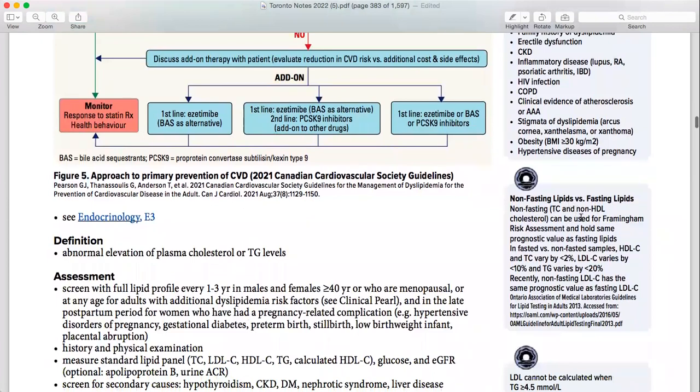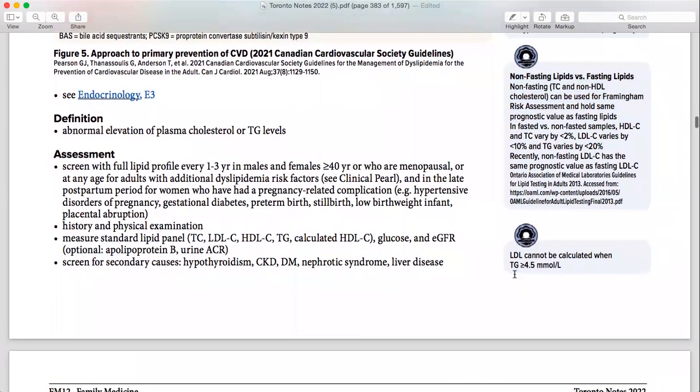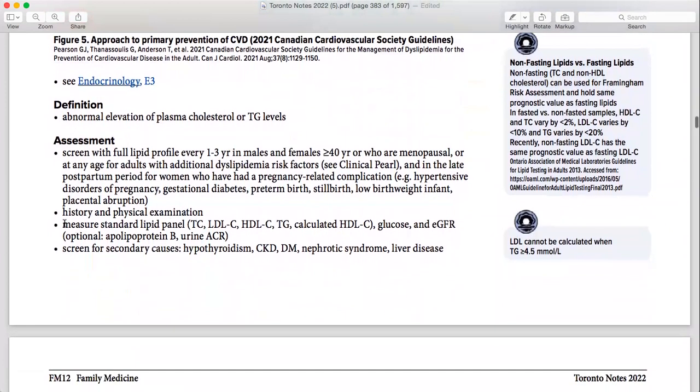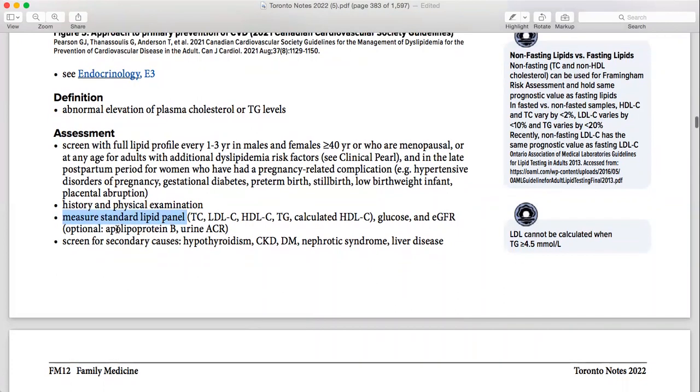Non-fasting lipids versus fasting, which one is good? So non-fasting can be used for the screening. Okay, sorry. Then LDL cannot be calculated with a triglyceride more than 4.5. Okay. So what are the tests in the lipid profile you choose? So what are those ones? Total cholesterol, LDL-C, HDL-C, triglyceride, calculated non-HDL-C, glucose, eGFR, basically checking for the kidney as well.